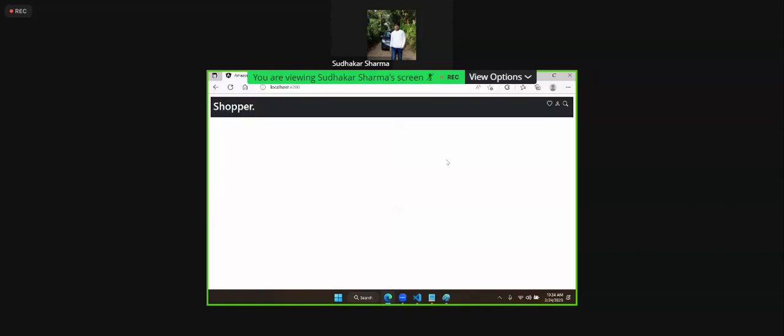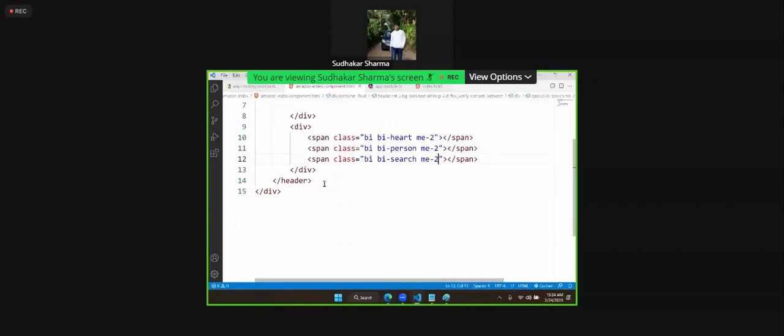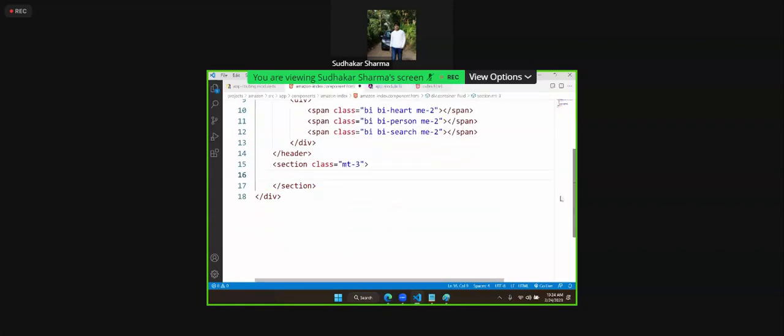Now what we want here is for the result to display below. Where you want to display the result below, we will create a section. When the user requests anything, we need to display it here, with class margin top 3 or 4. Here we have to display, so here we have to write the router outlet.